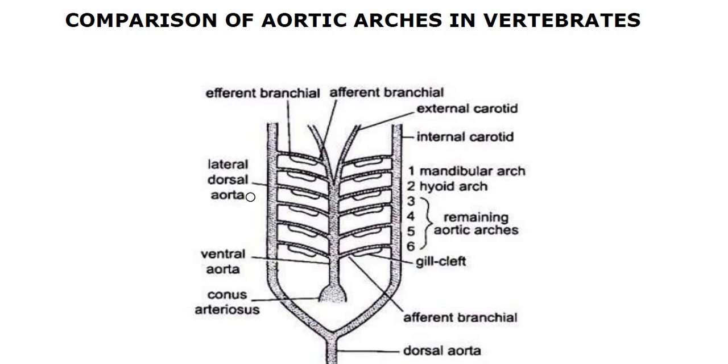Whereas we can see here the lateral dorsal aorta. On either side of the aortic arches we can find the lateral dorsal aorta, which continues towards the lower side and forms a common tubular vessel called the dorsal aorta. On either side of the median, we can call it the median dorsal aorta. This median dorsal aorta branches into the lateral dorsal aortae. These lateral dorsal aortae are also called radix or radices.